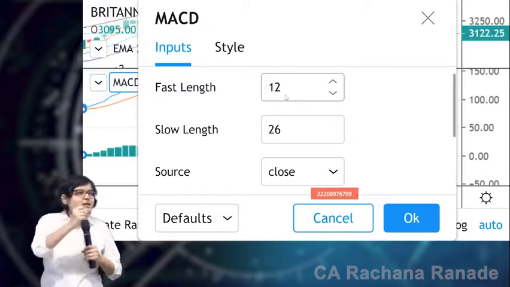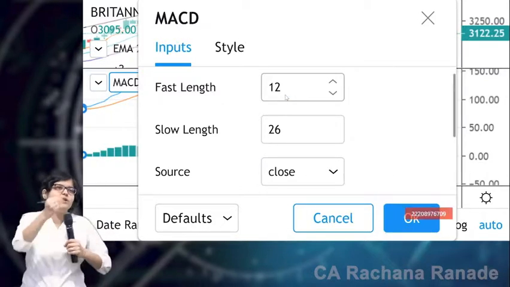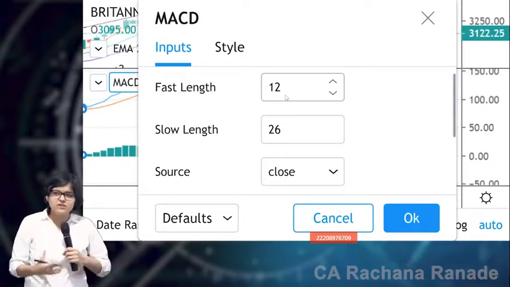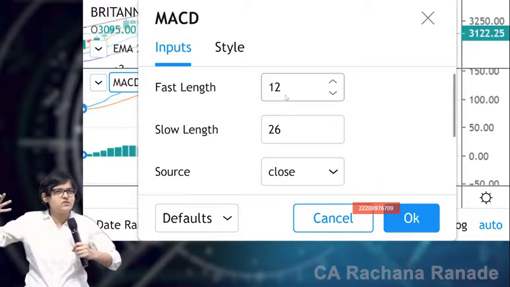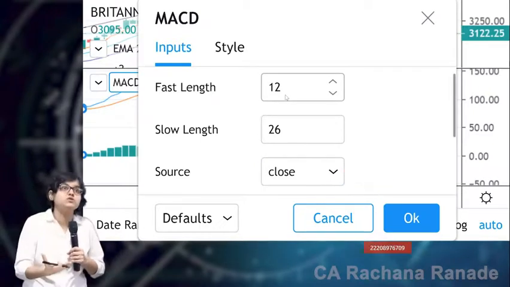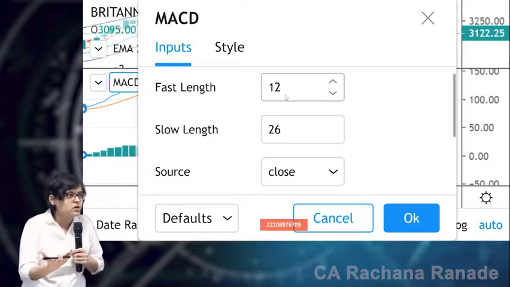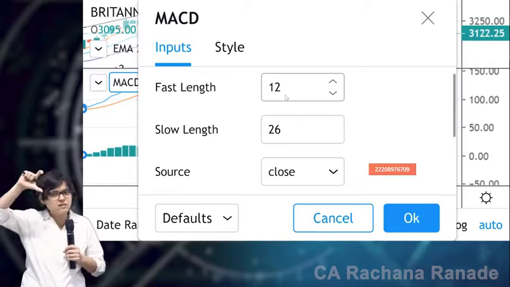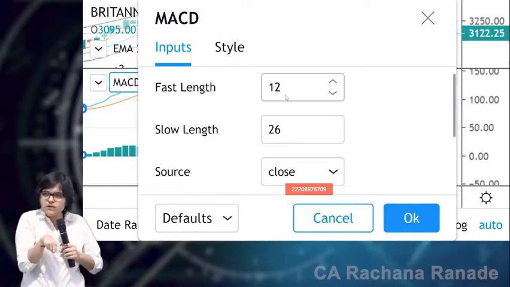They'll be making different observations. They'll be doing a lot of paper testing, which we call back testing, and whichever is more successful, they'll call it their strategy. In fact, in TradingView, you can also have your own strategies, your own indicators. Whenever you go to the indicators tab, there'll be 2 categories. One is built-in, meaning whichever is built in by this software.